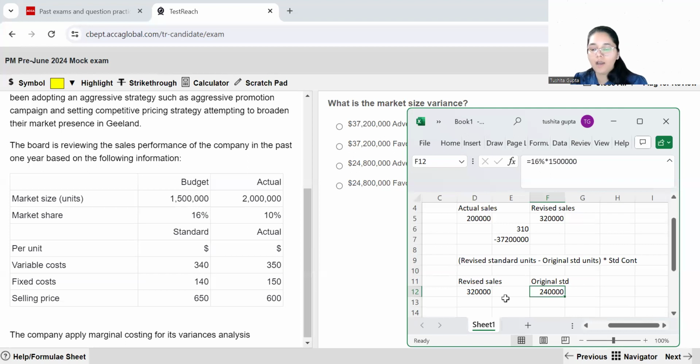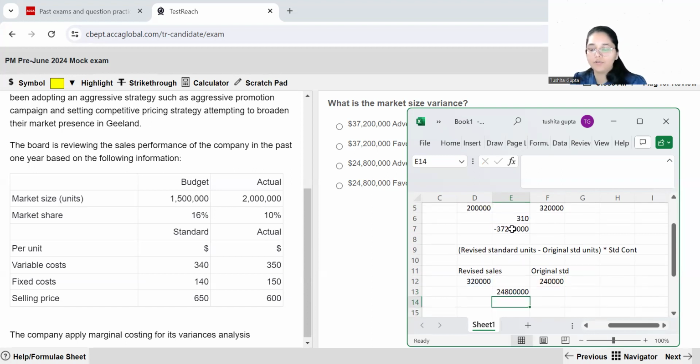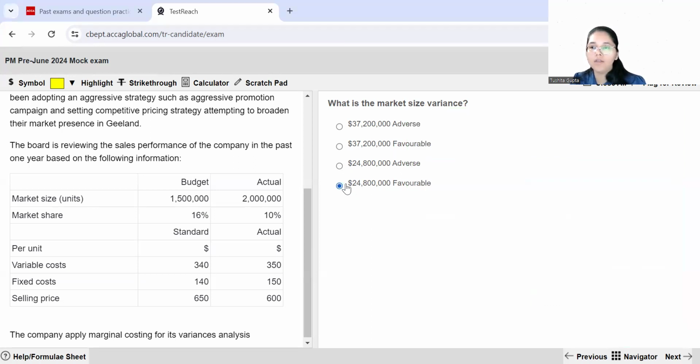So over here, I have estimated that I will be making less of sales, but my revised sales are actually more over here. So I will get a favorable variance. This is this minus this, multiplied by your contribution, which we have worked out over here. So this gives you a favorable variance. This option over here is your answer.